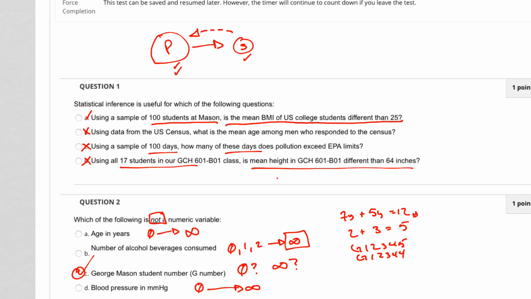Can you add blood pressure in millimeters of mercury? Yes. Somebody has a blood pressure of 120 over 80, and then they take a medication and their blood pressure then is 130 over 90. You can do some math there. All right. So again, this one is the right one. Not that one, not that one, and not that one.